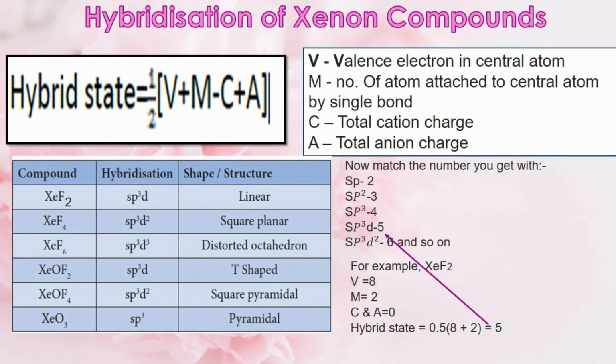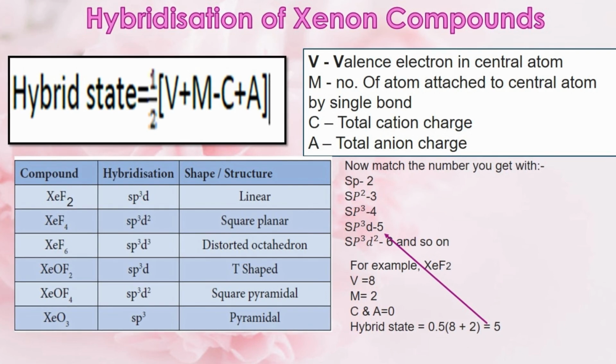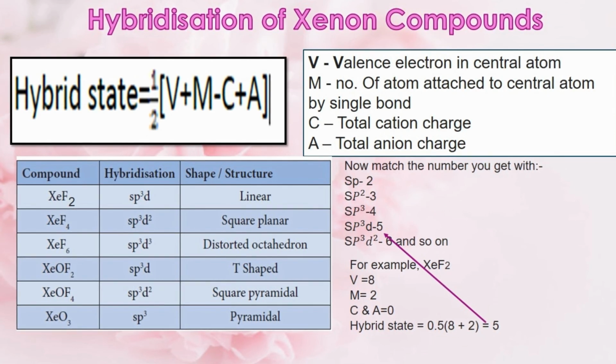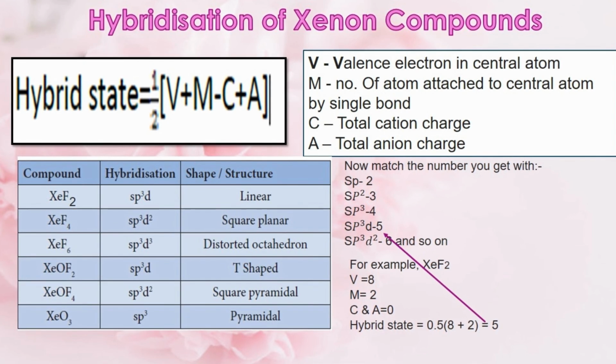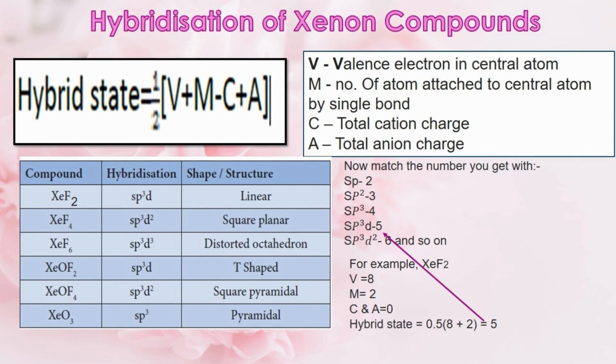Let's take an example and we will find it out. For example, let's take xenon difluoride. In xenon difluoride, the central atom is xenon. So it has the number of valence electrons equal to 8. In xenon difluoride, the number of atoms attached to xenon is 2 fluorine atoms. So the M value will be equal to 2.